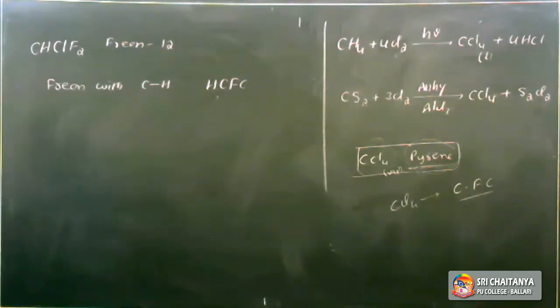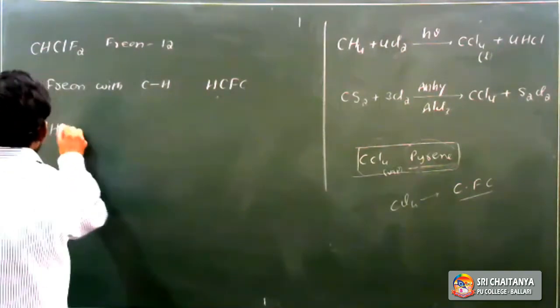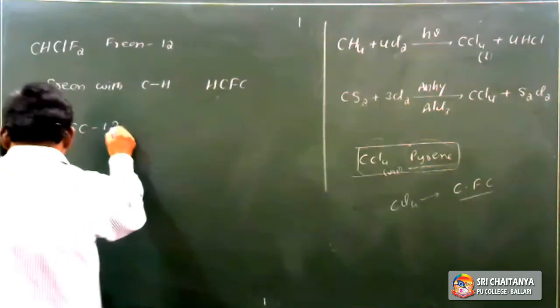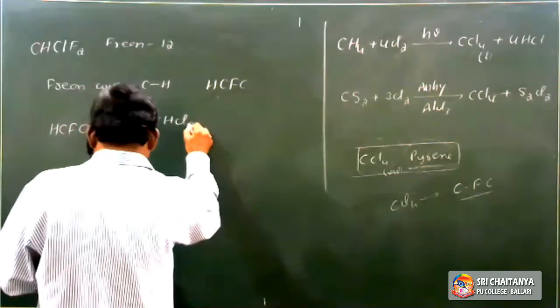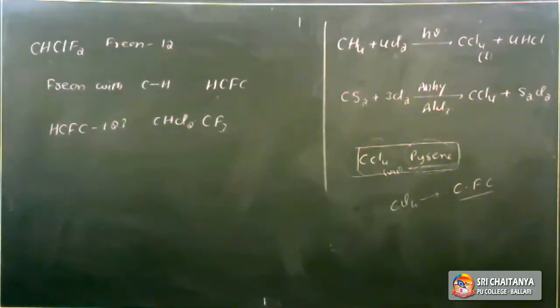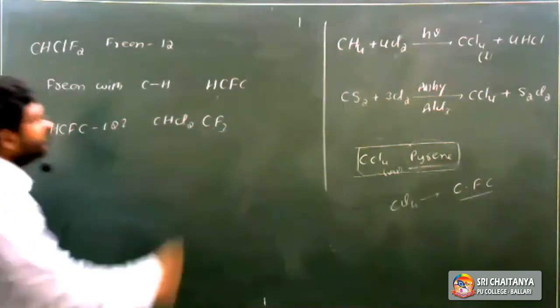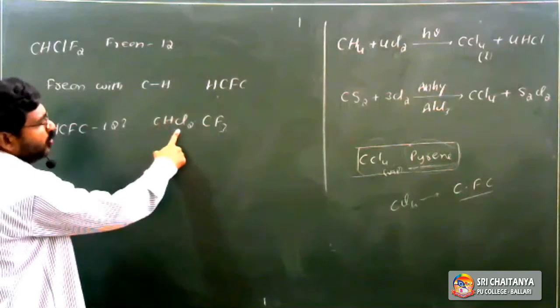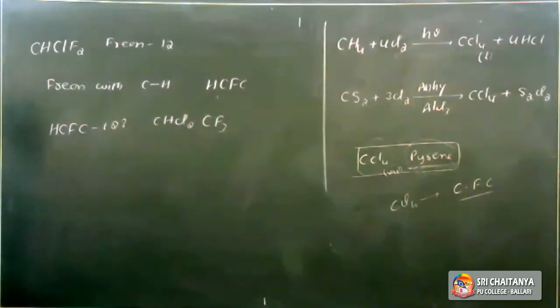Next, HCFC 123. That is CHCl2CF3. So it is called HCFC 123. What is the formula of HCFC 123? CHCl2CF3, that is 1,1-dichloro-2,2,2-trifluoroethane. It is used as a substitute for freon 11.